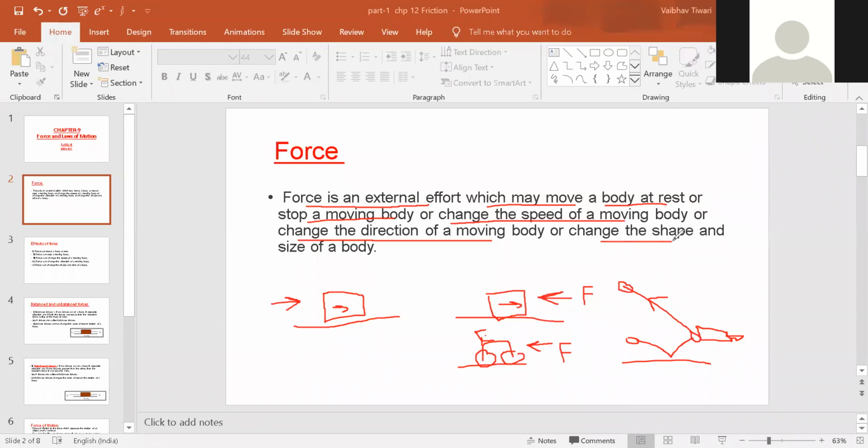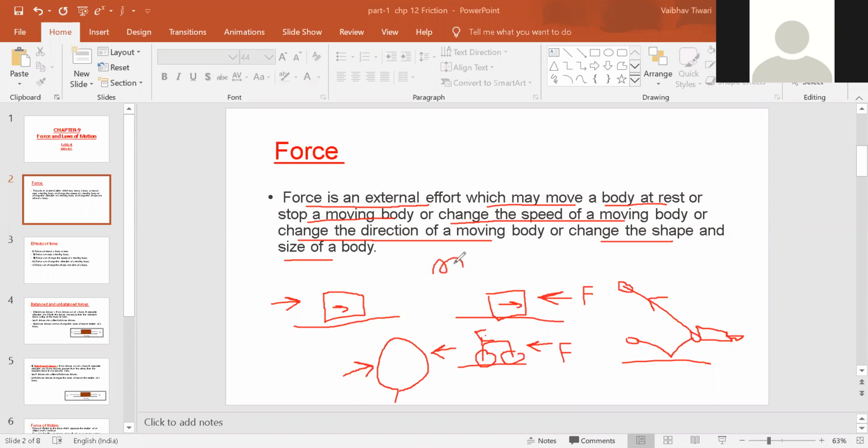Even the shape or the size of a body can be changed. For example, if a balloon is pressed from two sides, then the shape will change.